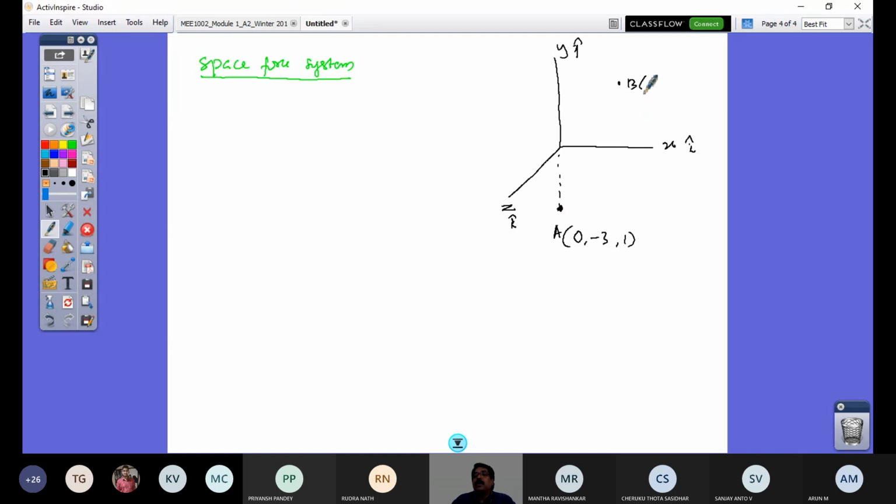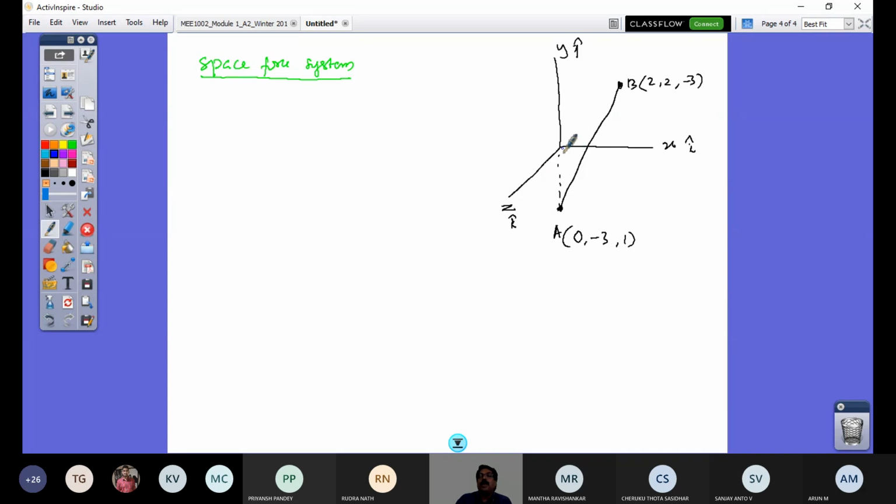Now, what is coordinate B? Coordinate B is (2, 2, -3). So take this point. If I connect these two, I get a line, right? This is a line now represented in this space. To represent a line, I require at least 2 points in space. That's what you understand from this.